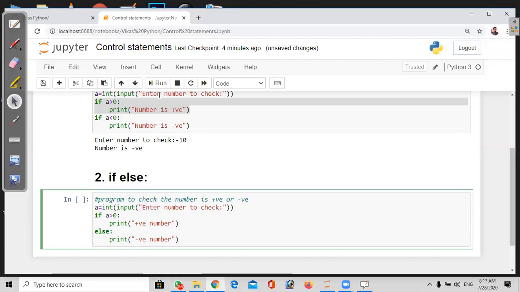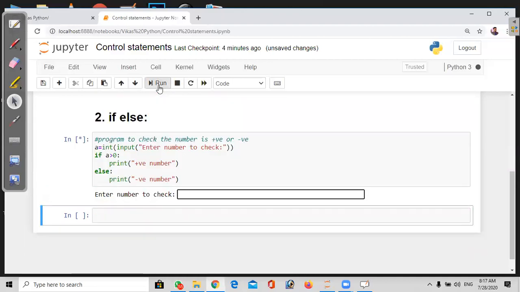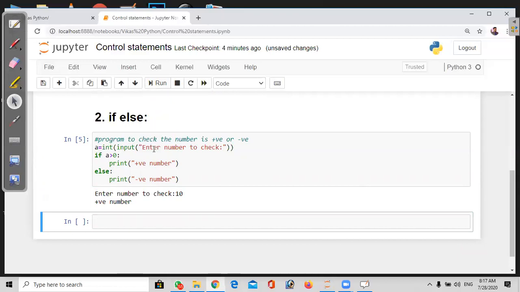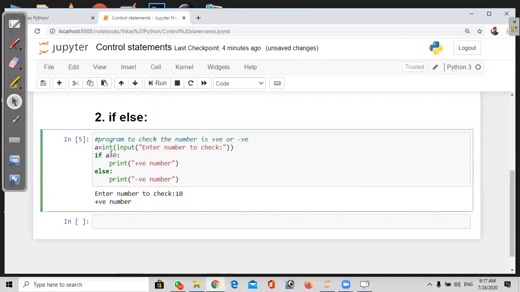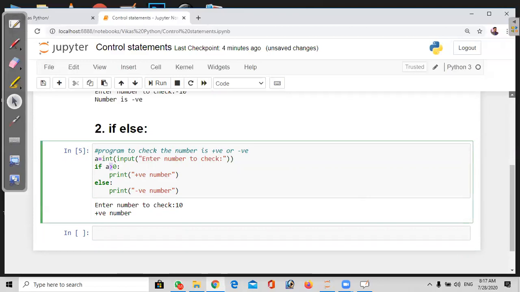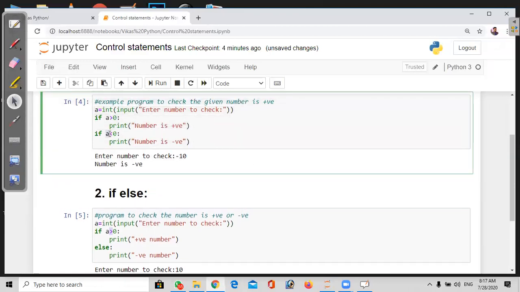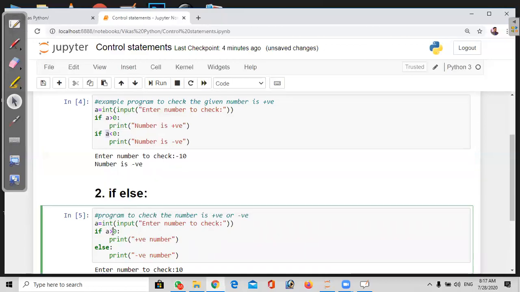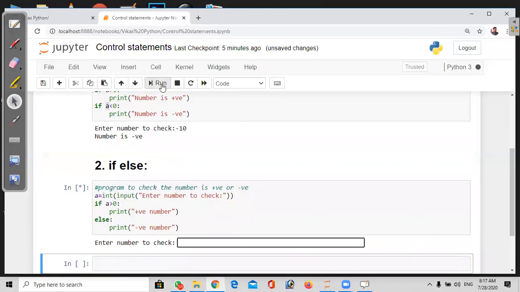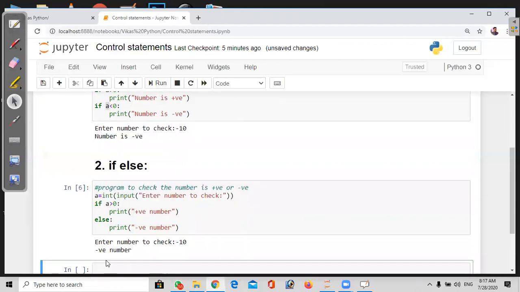So when you run this program, even when you give a direct value, it gives positive. See here, I'm not writing two conditions, as in the previous example where we wrote two conditions: one time a greater than 0, second time a less than 0. Here we mention only one condition, that is greater than 0. But even when you give a negative number, it gives the output. When you give minus 10, negative number it's given. When you give plus 10, it gives the positive number.